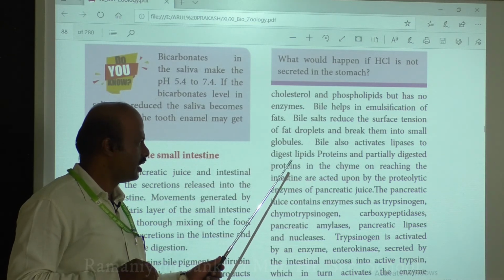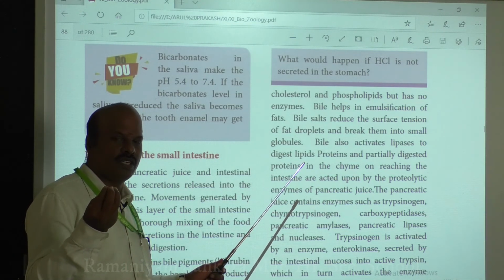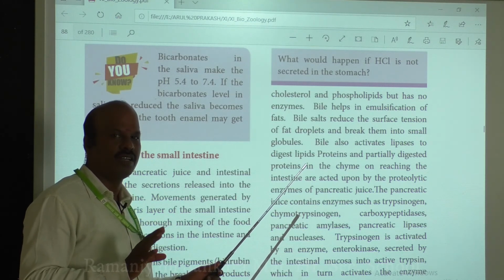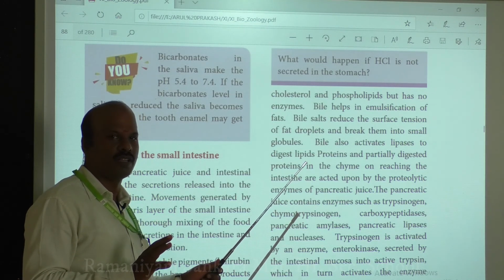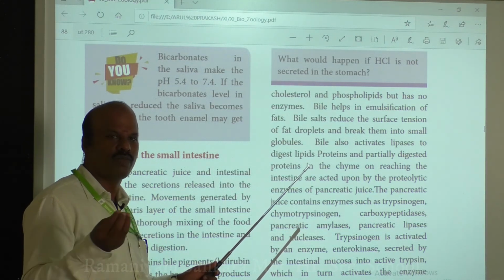Next, bile is also said to have enzymes like lipases. These lipases digest the fine droplets, the emulsified fat. We already discussed that bile salts help in the emulsification of fat, that is, conversion of large fat globules into fine droplets.